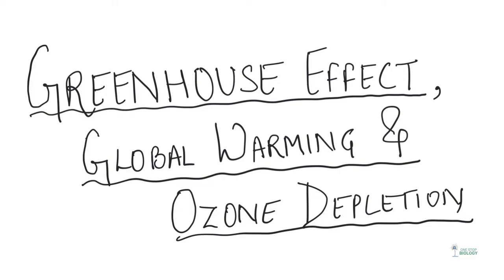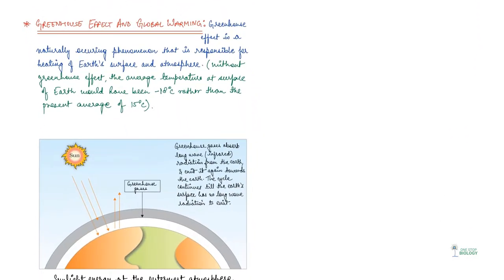Now we'll start off with the first term, which is greenhouse effect. First of all, let's see what exactly is greenhouse effect. First term is greenhouse effect. So, guys, the term greenhouse effect has been derived basically from a phenomenon which occurs in a greenhouse.